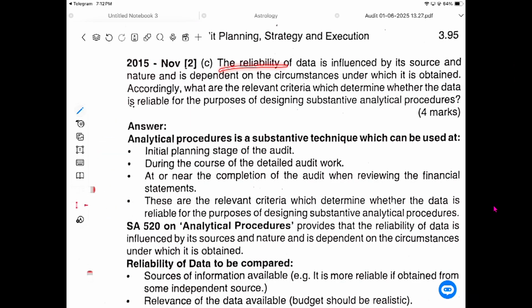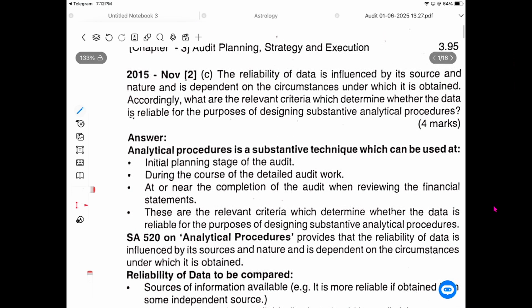So the reliability of data is influenced by its source and nature, depending on the circumstances under which it is obtained. According to me, that is a relevant criterion which defines whether the data is reliable for the purpose of designing a subsequent analytical procedure. Why is it relevant data? This question itself has the answer.